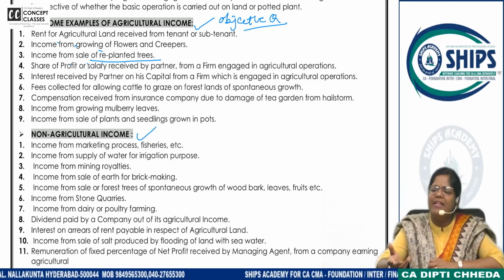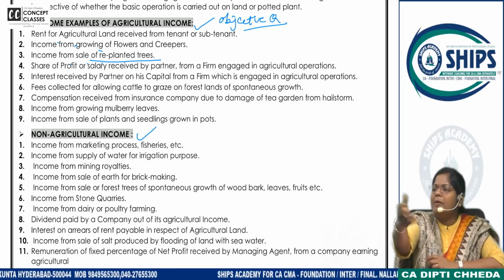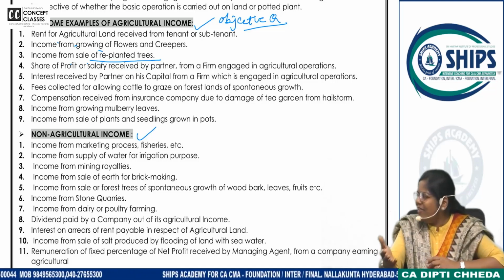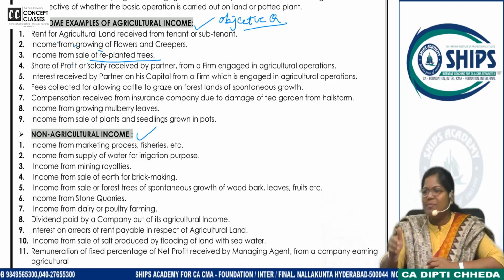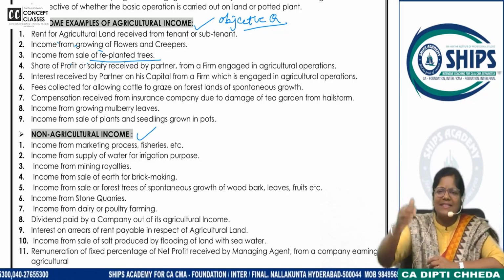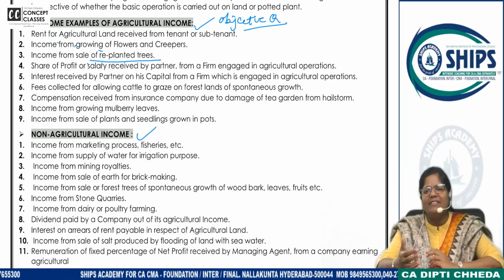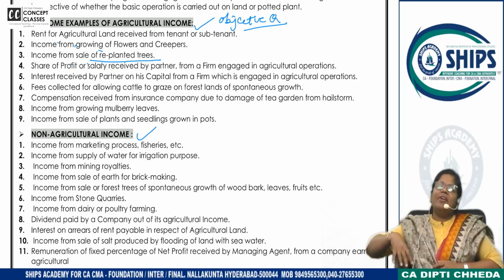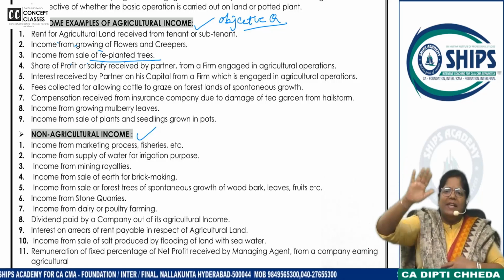Because genuinely anyone can say, ma'am, here the whole farming is happening in potted plants, where is it happening in the land? It's not being done on agricultural land. It is being done on potted plants. So this is not agricultural activity, but it is agricultural activity if that farm is located on agricultural land.